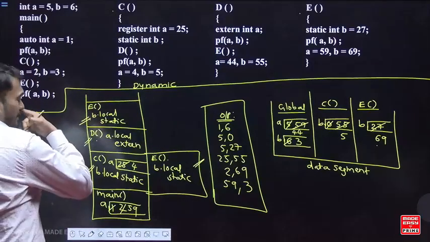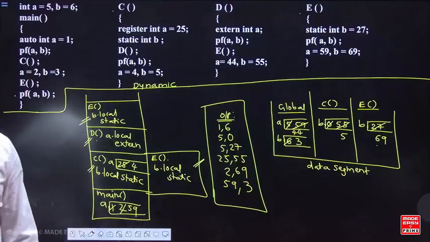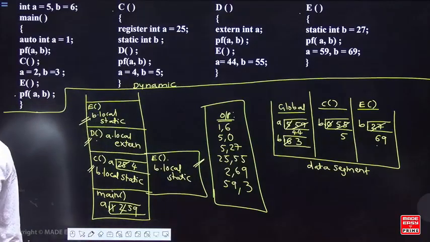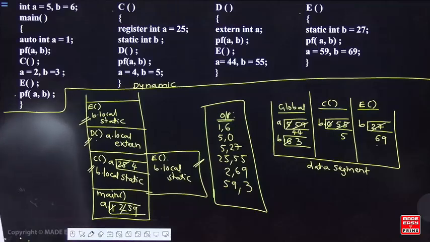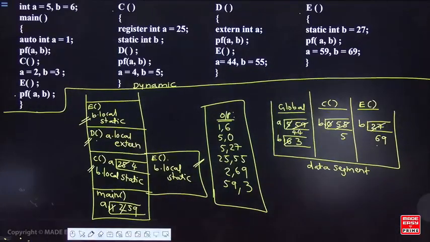Shall I remove this? If anybody is copying, just copy quickly. I am just waiting for your replies. No shortcut, Yogendra.